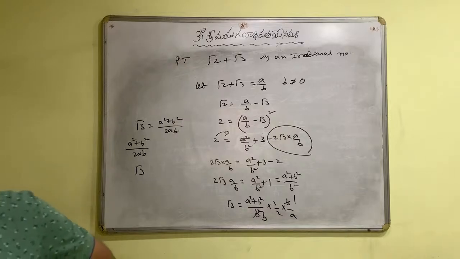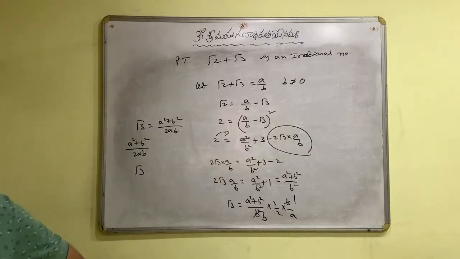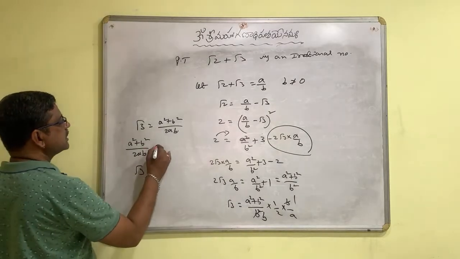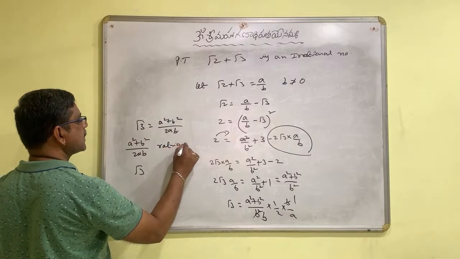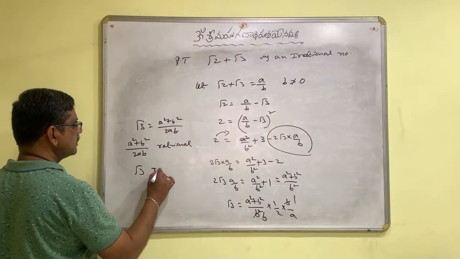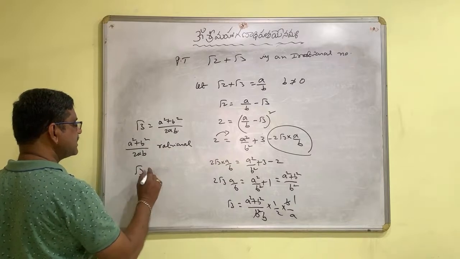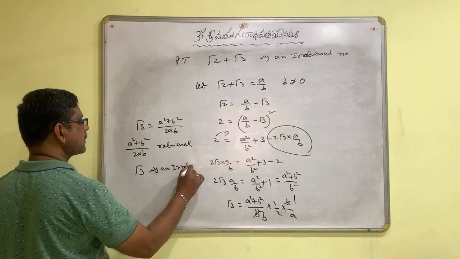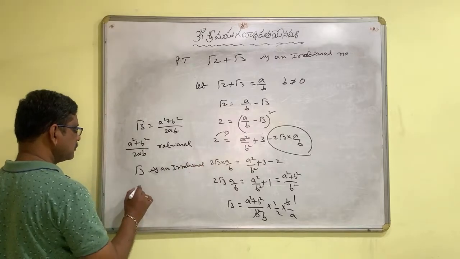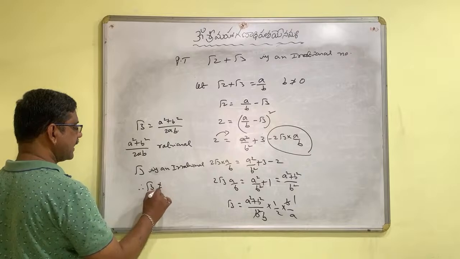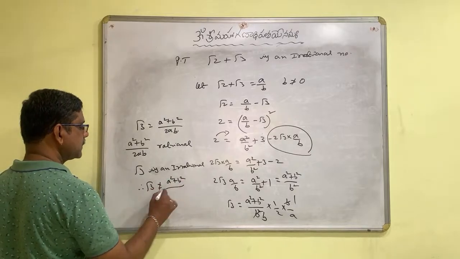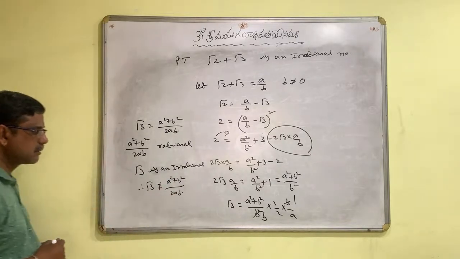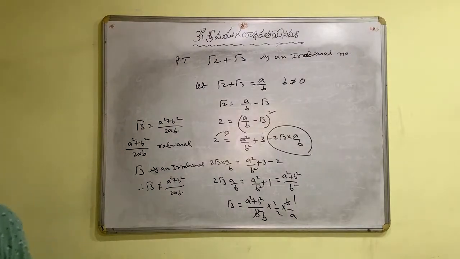So this is rational and this is irrational. Therefore, root 3 cannot be equal to a square plus b square by 2ab.